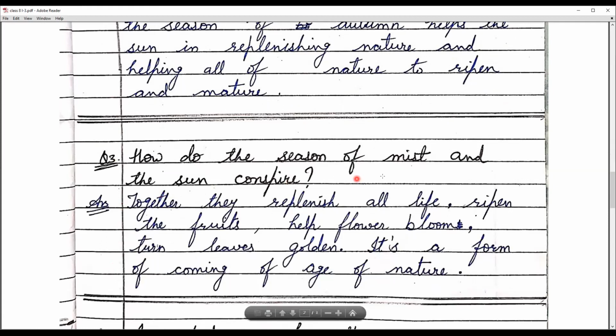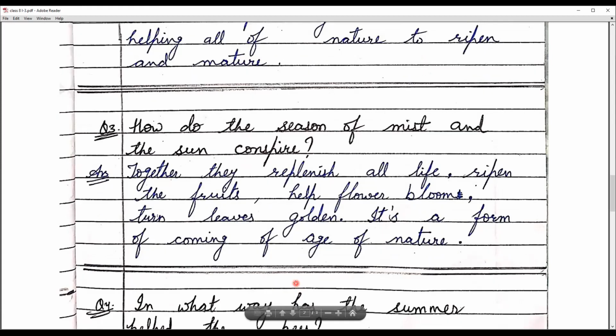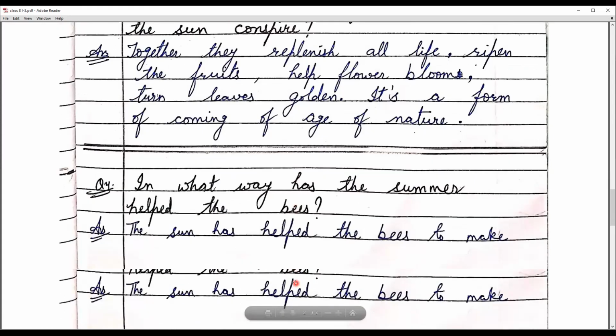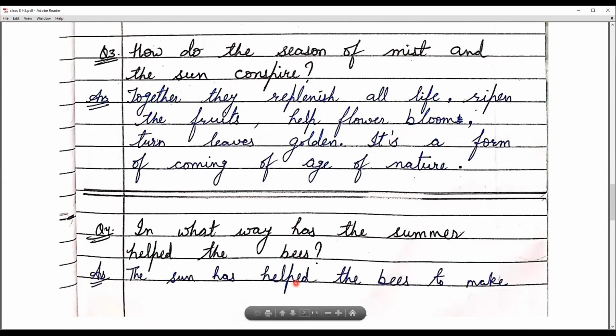How do the season of mist and the sun conspire? Means the secret they have. Okay, what they had and how they conspire. Together they replenish all life, ripen the fruits, help flowers bloom, turn leaves golden. It's a form of coming of age of nature. Means when they are together they replenish all life, ripen the fruits. Autumn is the time of ripening fruits, helping flowers to bloom, turning leaves golden. Okay, so that was their conspiration.